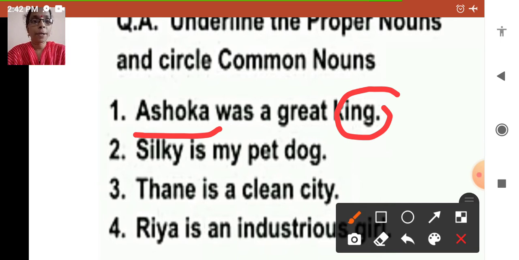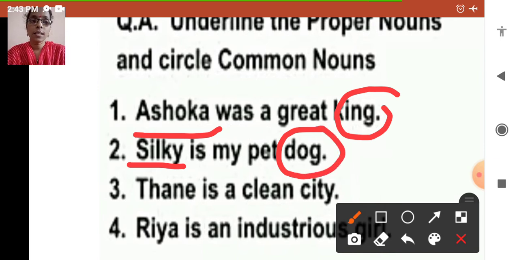See the next sentence: Silky is my pet dog. Which is the proper noun here, children? Correct, Silky, because it's the name of the dog. So, Silky is the proper noun. And what is the common noun here? Yes, dog is a noun, so we will circle it.